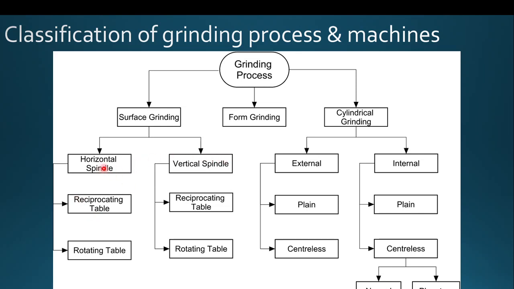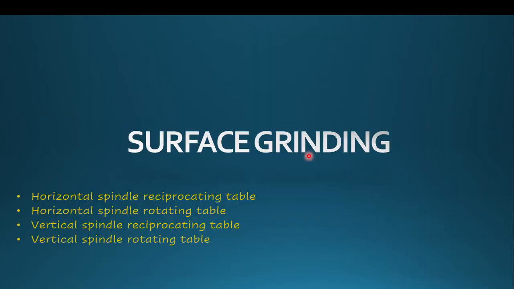In horizontal spindle machines itself, there are reciprocating table and rotating table types. In vertical spindle machines itself, reciprocating table and rotating table. In the same way, for cylindrical grinding, we have external cylindrical grinding and internal cylindrical grinding, again in plain and centerless types. So these are all the various kinds of grinding operations performed in the workshop. We will see them one by one.